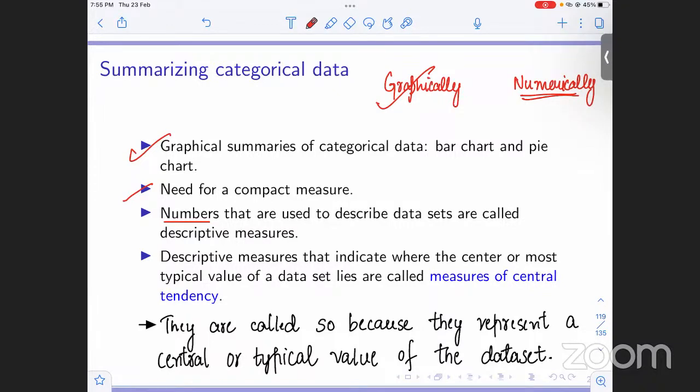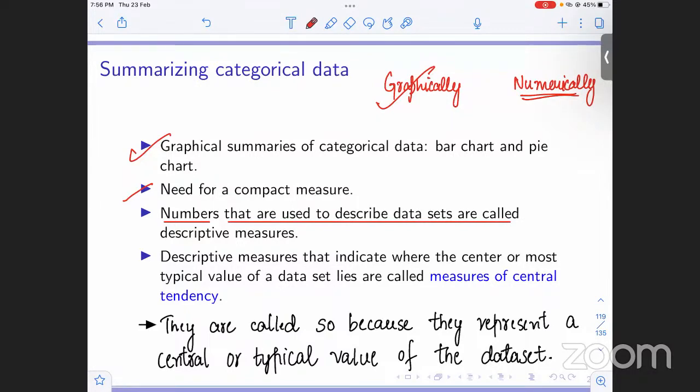What are these numbers used for? These are used to describe data sets, and they are called descriptive measures. Those which indicate where the center is, like the centermost observation of the data, or the observation that is most frequent, we call measures of central tendency. Why are they called measures of central tendency?